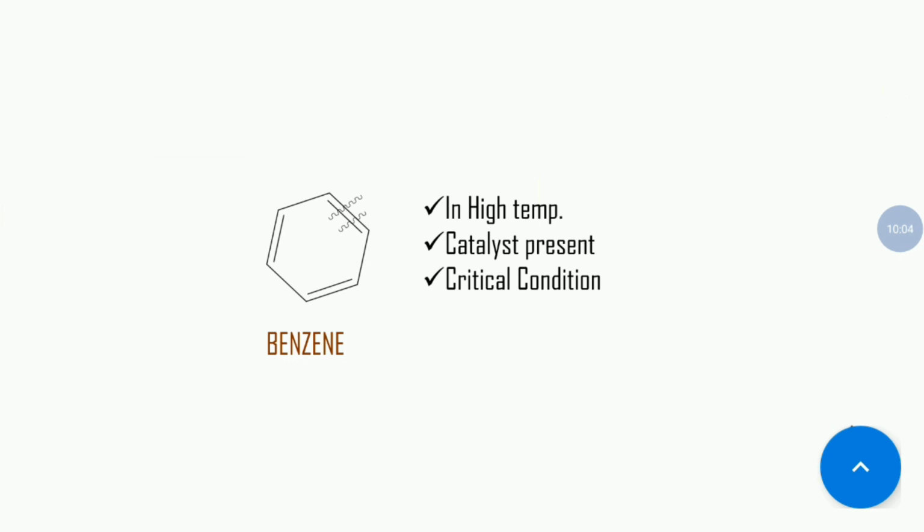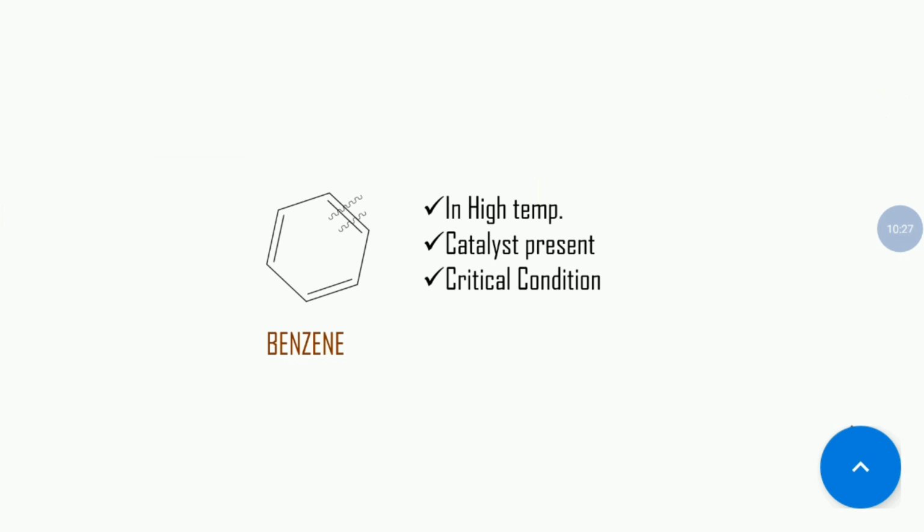Another more important thing is that we can break the double bond of benzene if required, following some conditions, like high temperature, a catalyst, and critical conditions. If all these things are maintained, then we can break the benzene's double bond, but the compound becomes less stable and loses its aromaticity totally.